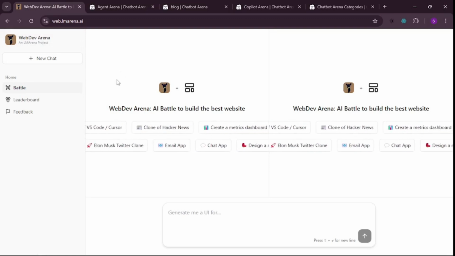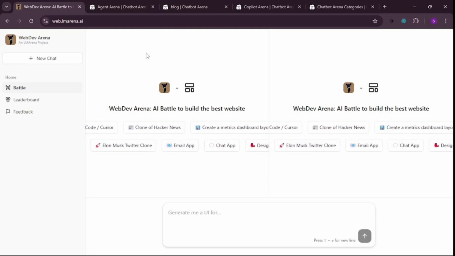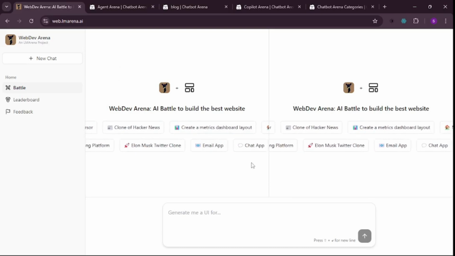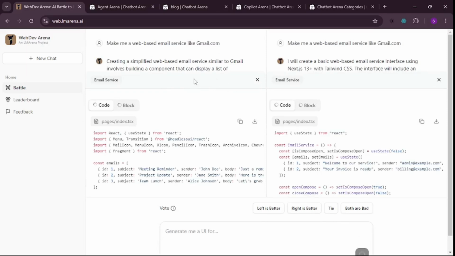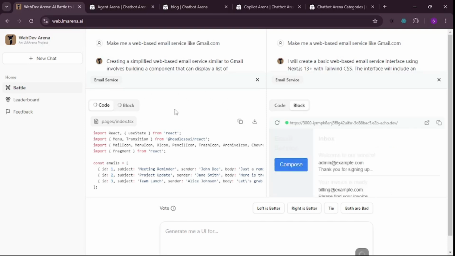Let me show you. What you're going to do is choose any of these projects here. So let's say I want to create an email app. I'm going to say create an email app. I don't know which model it is actually using in the backend. It's not going to give us the name of the model yet. But once we decide which code is better, it's going to show the name so that we don't make a biased decision or let the model influence our choice. It should be only based on the results.